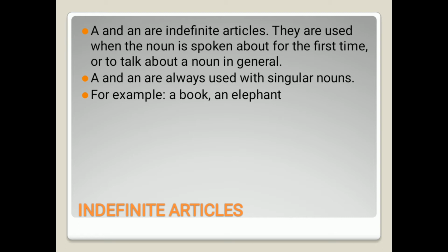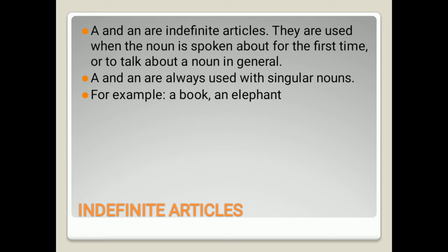Means when we are talking about any noun for the very first time, for the beginning, like when I want to tell you something, I'm telling you for the first time, then I may use a and an depending upon the noun that I am going to use.